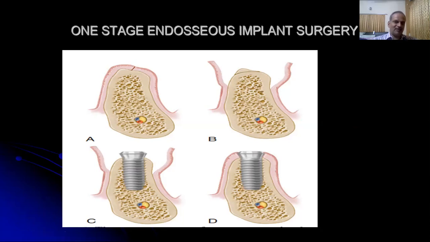This thinning of the flap is especially done in the posterior areas, but in anterior areas the thinning of the flap is not done so that it doesn't expose the metal collar of the implants, which will be unesthetic to the patient. After that, the drilling sequence is the same as the two-stage endosseous implant surgery. The implant should be placed, and all the threads of the implant should be covered by bone, and then only the polished collar will remain above the crest of the alveolar bone, and the flaps are adapted around the polished collar, and then they are sutured around it.